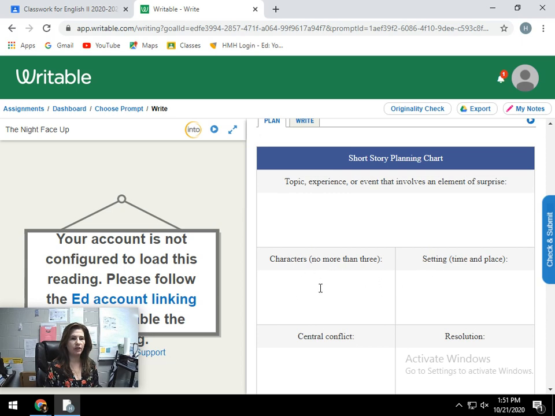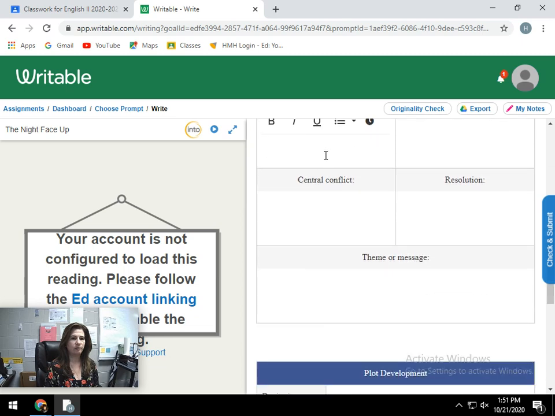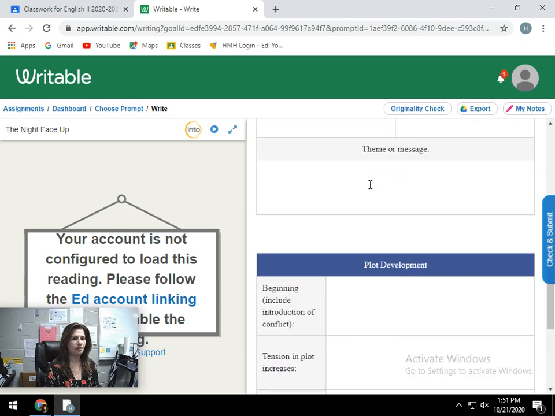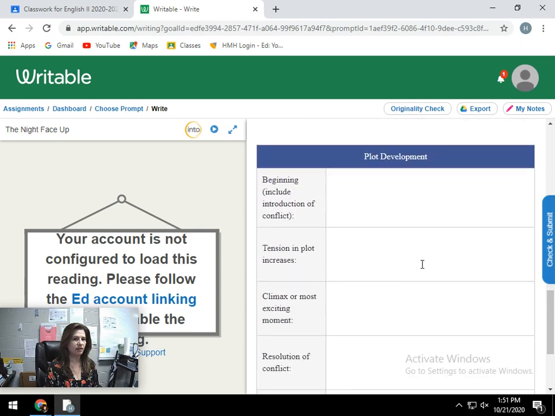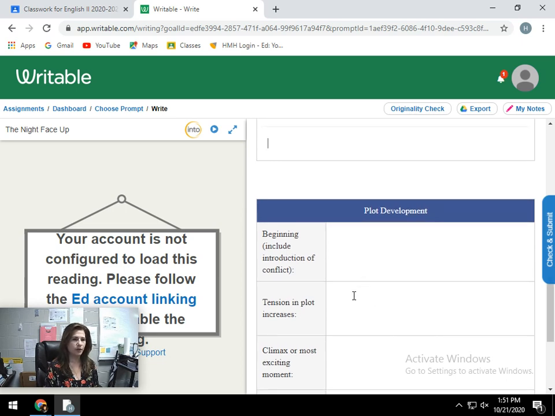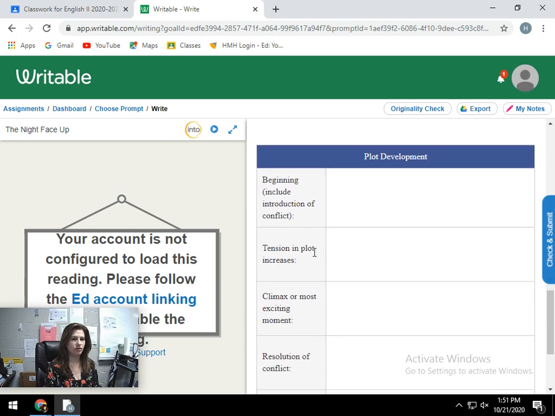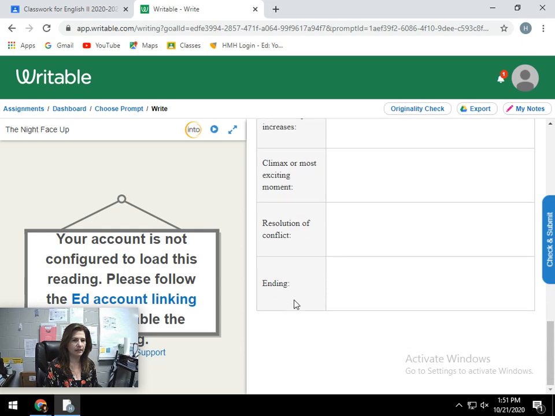Then you have to tell who the characters are, what the setting is, the time and place, and notice that you can click on these boxes. What is the central conflict? What is the resolution? And what is the basic theme or message that you're trying to get across? Then do the plot development. I think this is going to be very helpful for you to structure your story. So the beginning, the introduction, this is basically like your plot diagram. You remember that it goes up and down: the tension in the plot increases, the climax, the resolution, the ending.